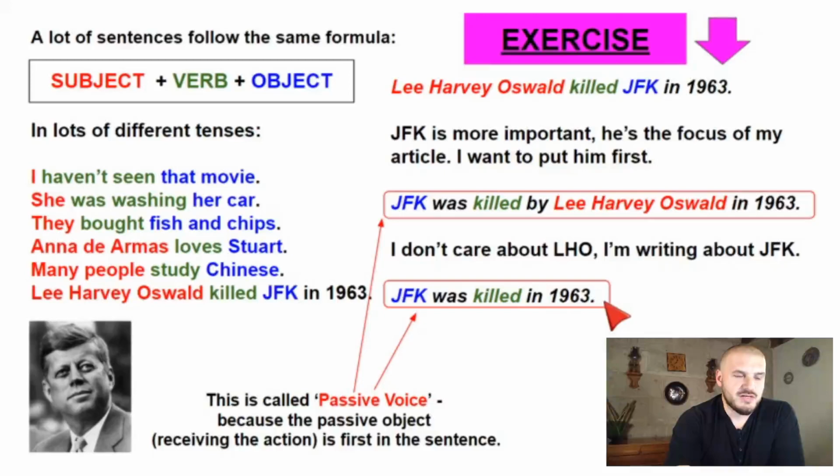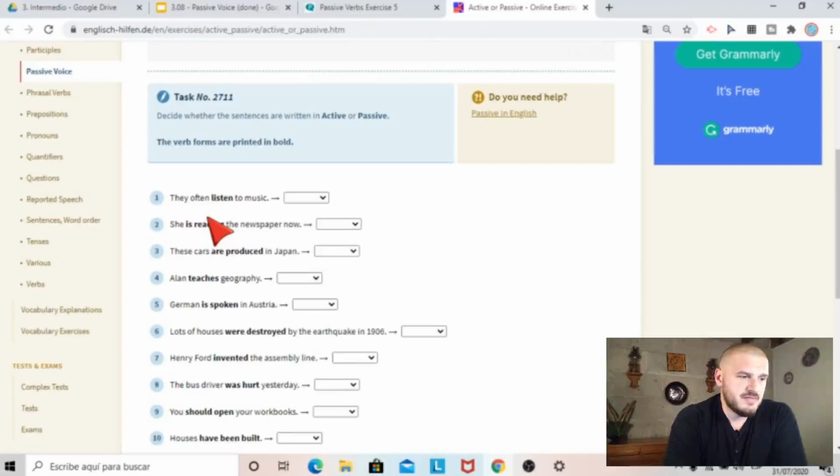Let's look at an exercise to understand more. Go to point number 1 in the description to do the activity. So this is the activity page. All I want you to do is to look at these examples, okay, and you have to decide if it's active or passive. So, is the focus on the active subject or the passive object? They often listen to music, okay, that's, I think, active, okay, because it's they listen to music. Subject, verb, object. She is reading the newspaper now. I think, again, subject, verb, object. That looks like active to me.